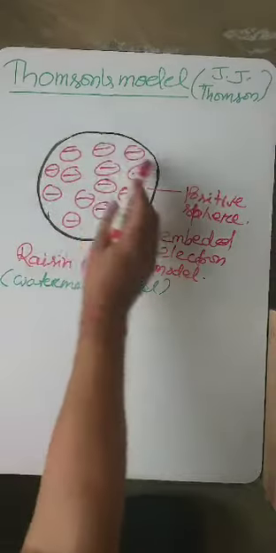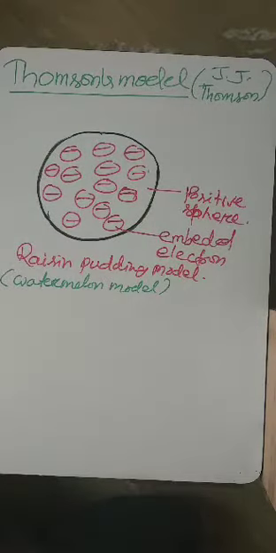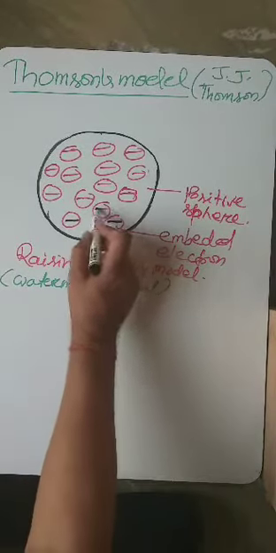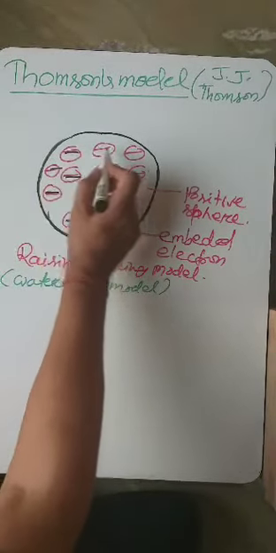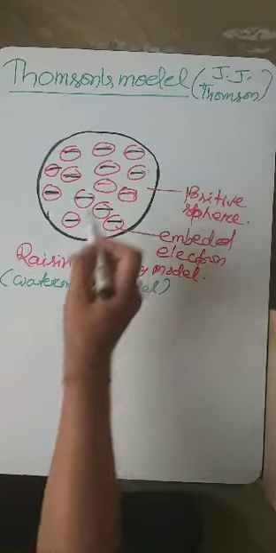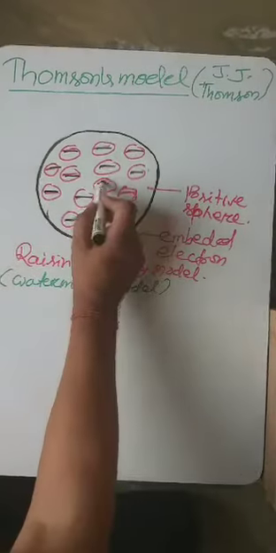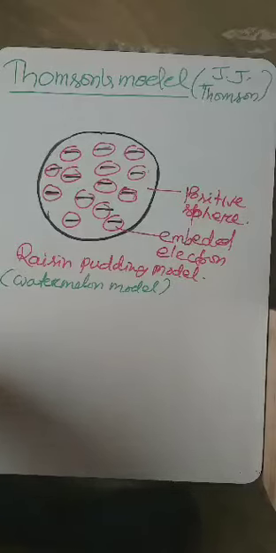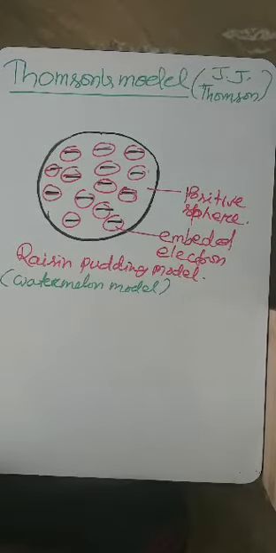The negative part of the atom is just like the seeds of a watermelon. In a watermelon, you have seen black colored seeds are there, and these black colored seeds are like electrons. The black colored seeds are embedded inside the watermelon and randomly distributed throughout the watermelon.